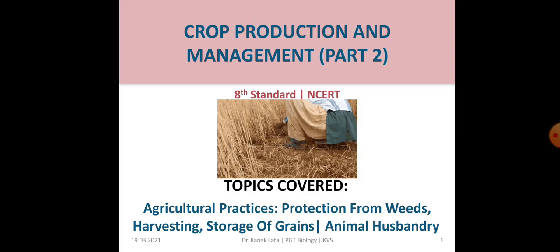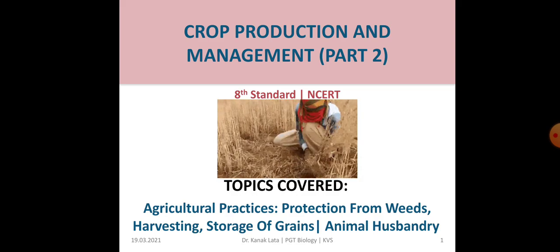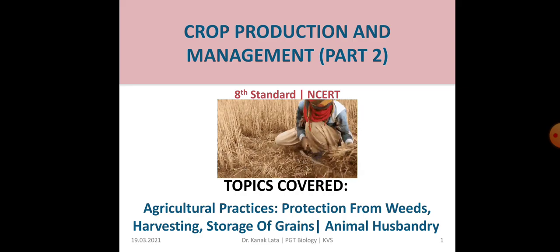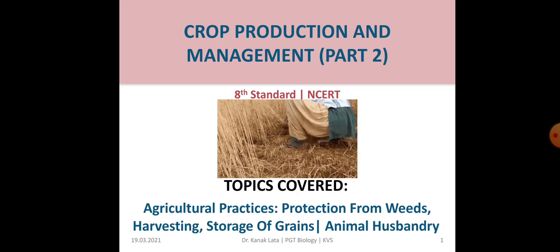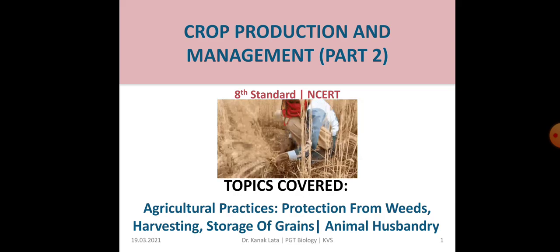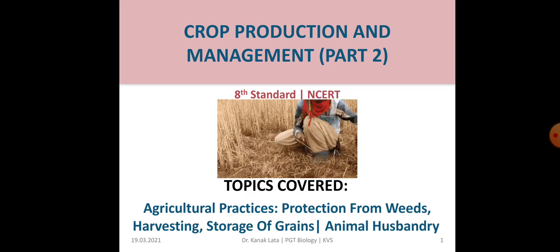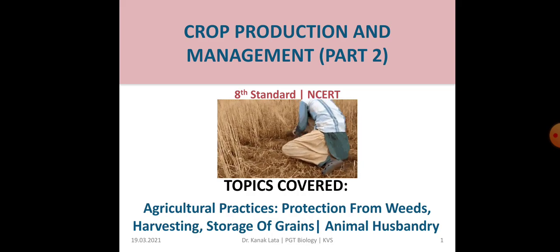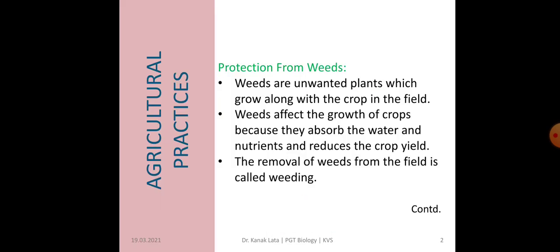In the previous session, we have discussed the 4 agricultural practices. Now, the rest of the agricultural practices we are going to discuss here. That is protection from weeds, harvesting, storage of grains, and animal husbandry. So, let us start the session. First, it is about protection from weeds.